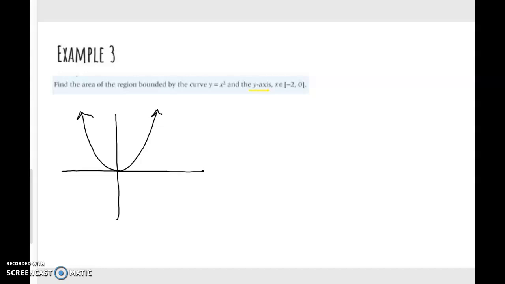So what I see here is some x values, but I've not been given the y values. Remember, when we're bounding the area between a curve and the y-axis, we also need two horizontal lines. So let's find out what those corresponding horizontal lines are. When x equals -2, based on the function y equals x squared, y equals 4.